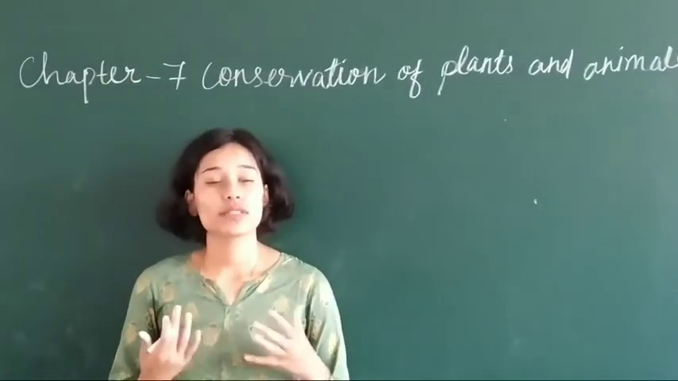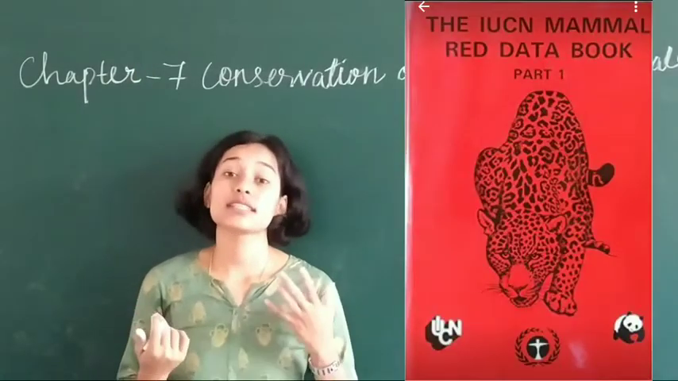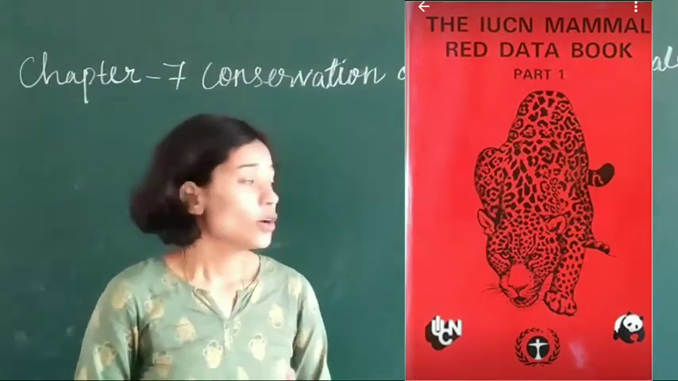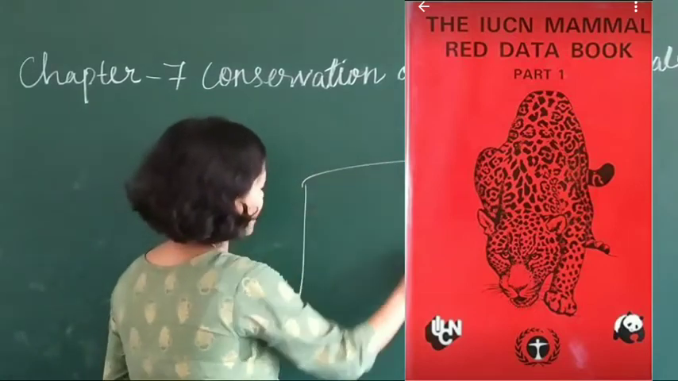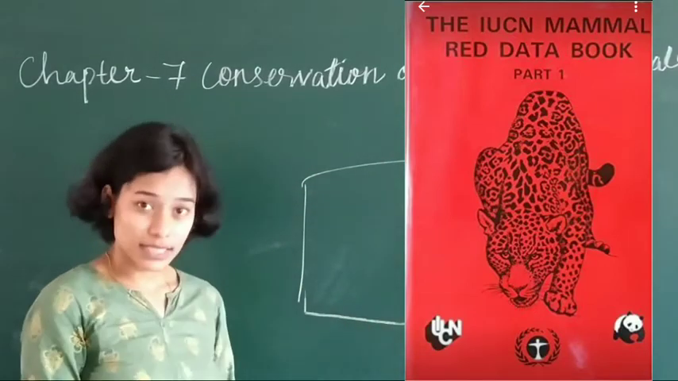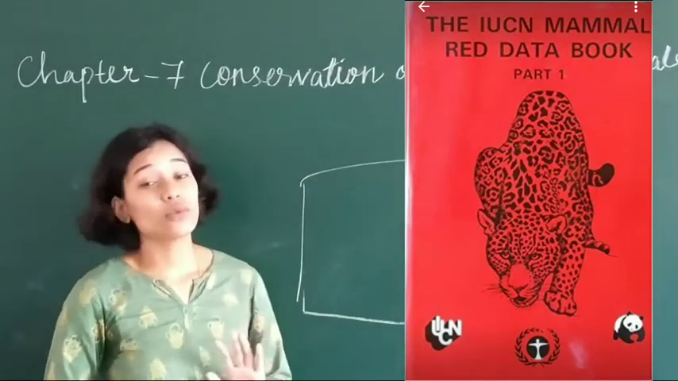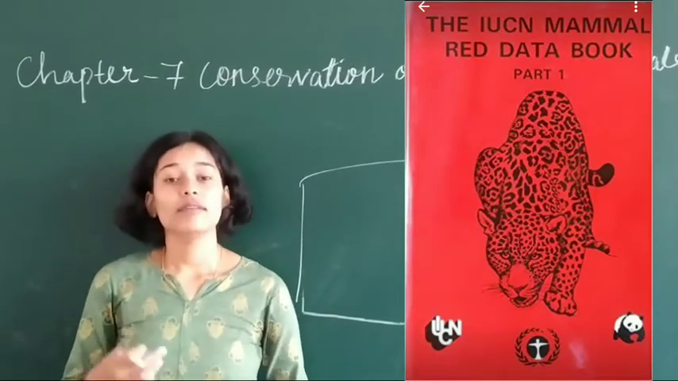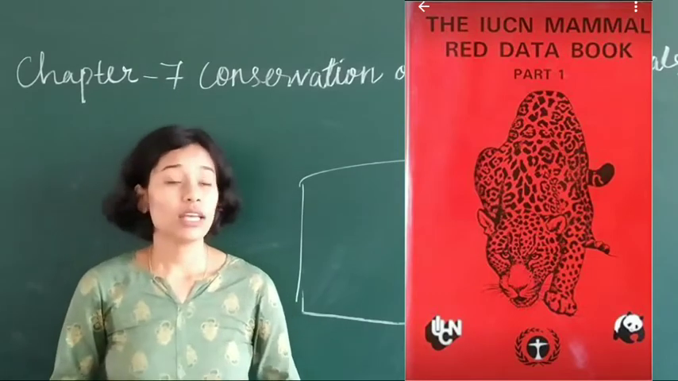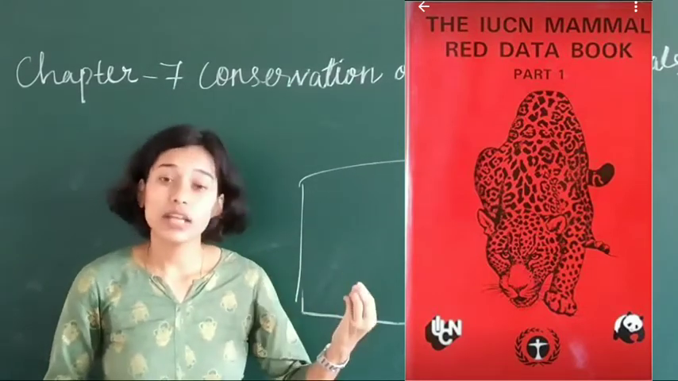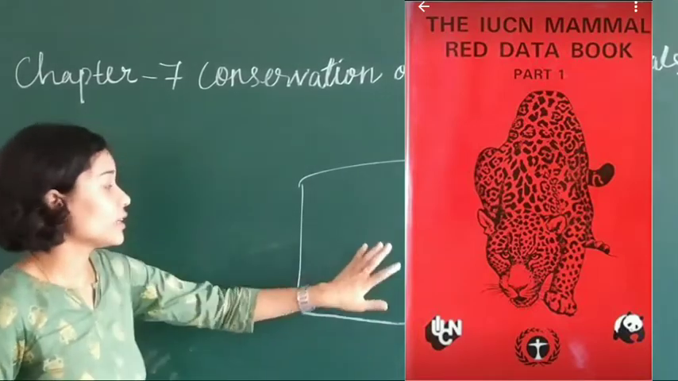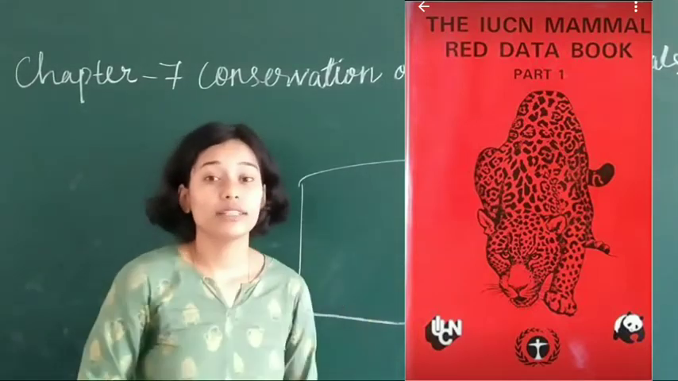So now we will discuss the red data book. What is the red data book? This red data book is a book where all the sources of endangered animals and plants are written. This red data book is maintained by international organizations and by India also. From India they will write which plants or animals are endangered and they will give the record and they will copy it here in the red data book.